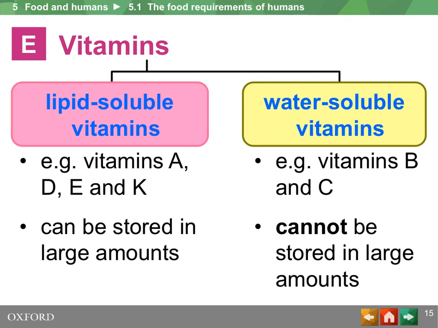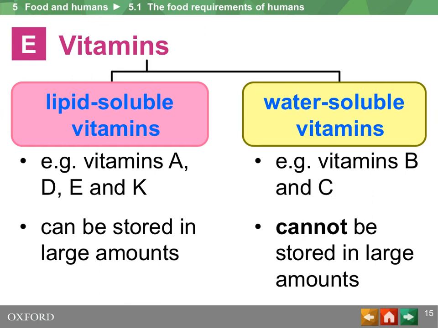One type is lipid soluble and the other type is water soluble. For lipid soluble vitamins such as vitamin A, D, E, and K, of which you are required to learn only two, vitamin A and D are absorbed with lipids in our diets. Your diet means the food you eat, and an example of a lipid with a rich amount of vitamin A and D is fish liver oil.